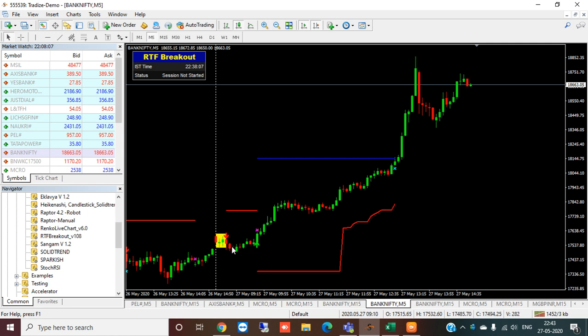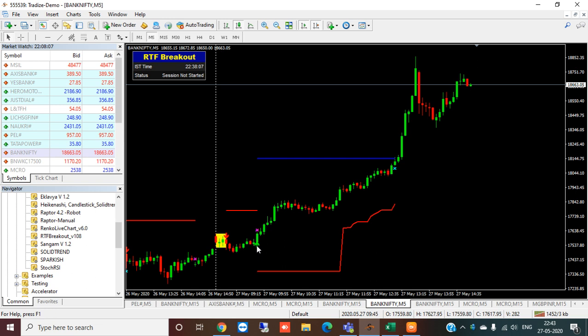Here is a best example to see both sell as well as buy signals on 27th of May. Once the market opens, a range is formed. It crosses on the fourth candle, crosses the lower range and generates a sell signal. Once the sell signal is generated, the market has reversed. Once the market reversed, it again crossed the high range, so it has generated a buy signal. Once it generates the opposite signal, it will square off your earlier sell position with this cross, and it will generate a new position with this arrow.